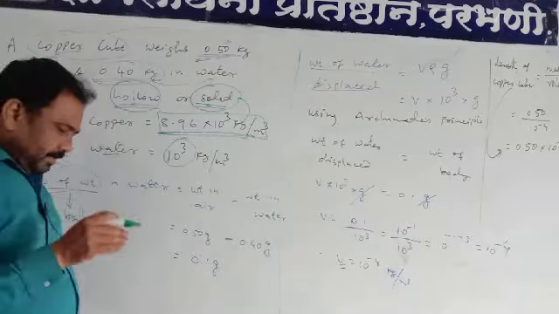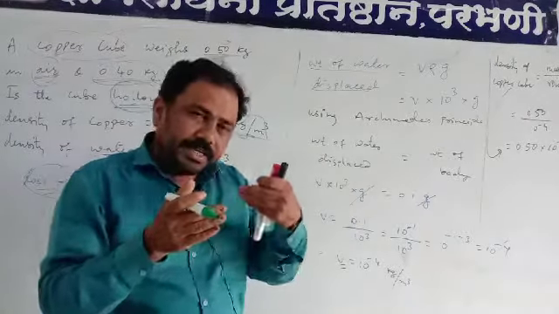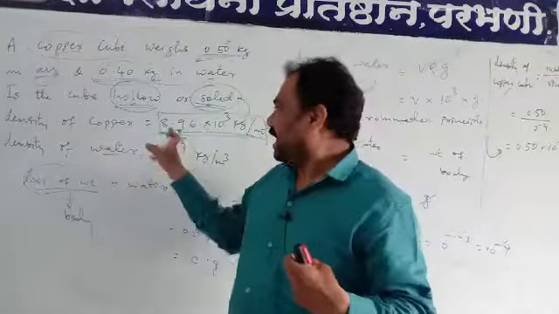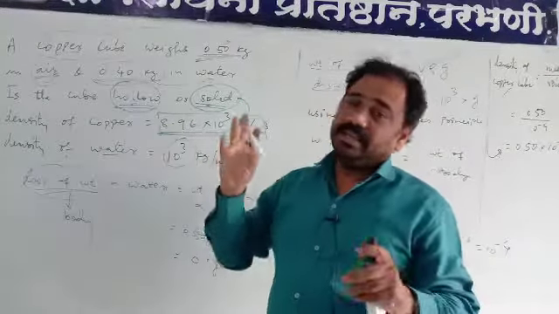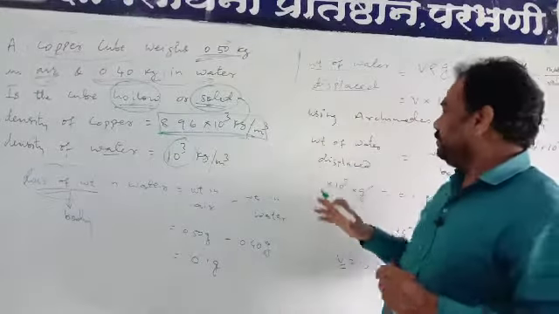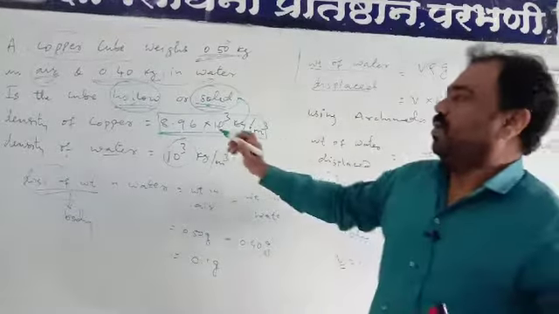But if the density of the given copper cube is very much less than the density of copper, then we can easily conclude that the cube must be hollow.